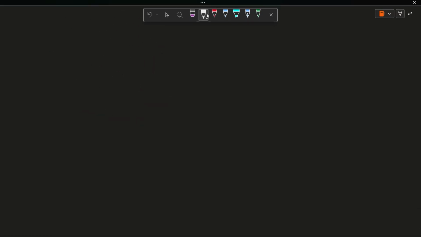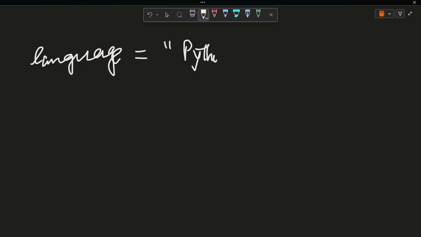So see here, we are having one variable called language, which is storing a string Python. So what is happening here is how it is indexed, how it is positioned. Indexing in Python always starts from zero.